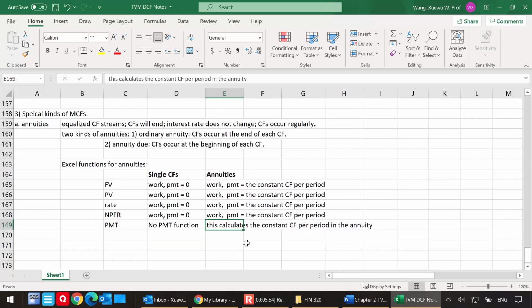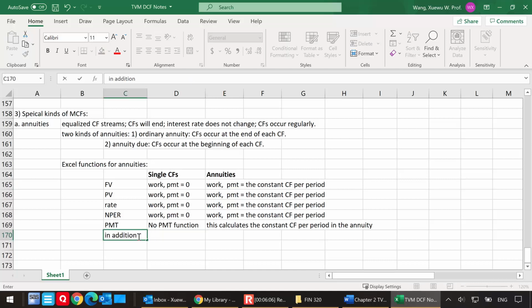I want to discuss one more thing. For these Excel functions, I should say in addition, remember the fifth argument is type.